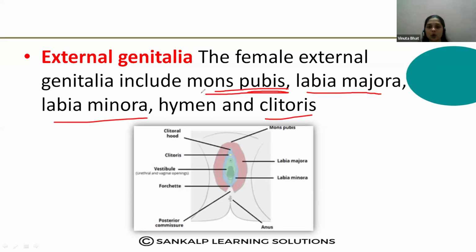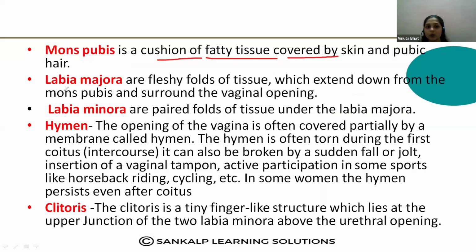Mons pubis. What is mons pubis? You can observe here the smooth tissue, and a hairy structure is present here. Explain the female external genitalia. Mons pubis is a cushion of fatty tissue covered by skin and pubic hair.